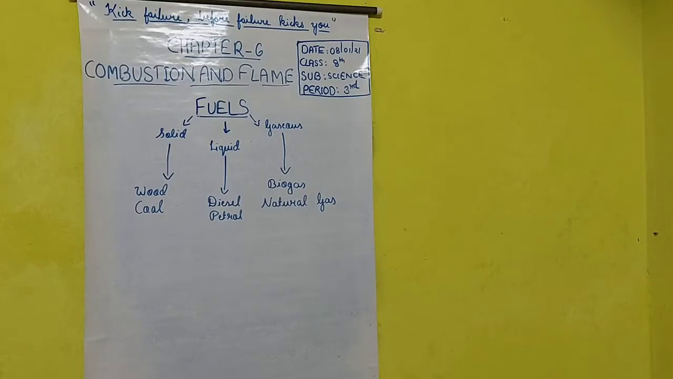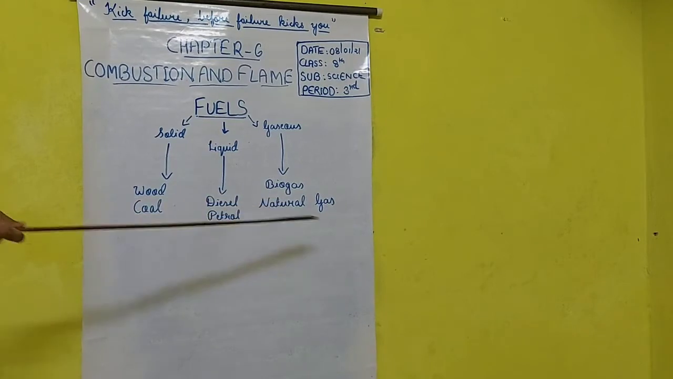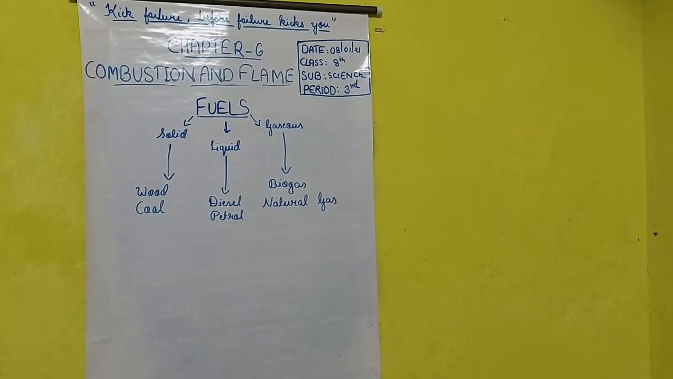Then when we come to gaseous fuel, we have biogas, we have natural gas. Then in destructive distillation, we have also studied about coal gas. So many are there. So we conclude fuels are of three types: solid fuel, liquid fuel, and gaseous fuel.